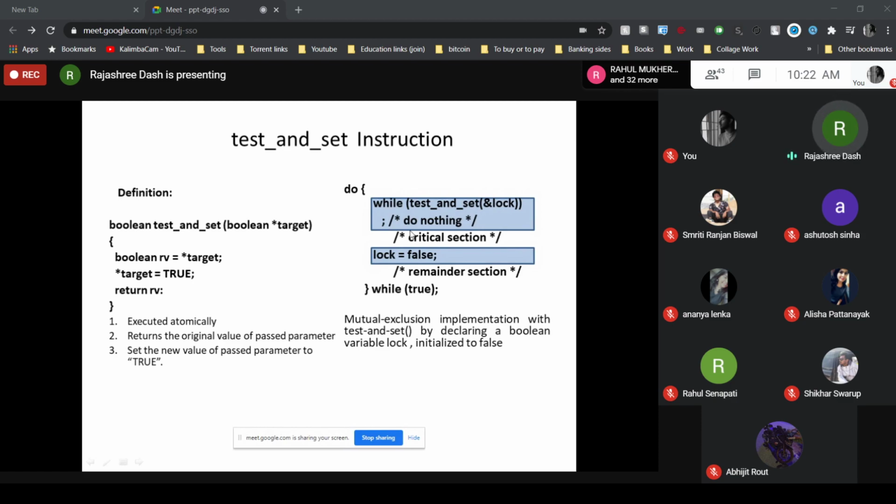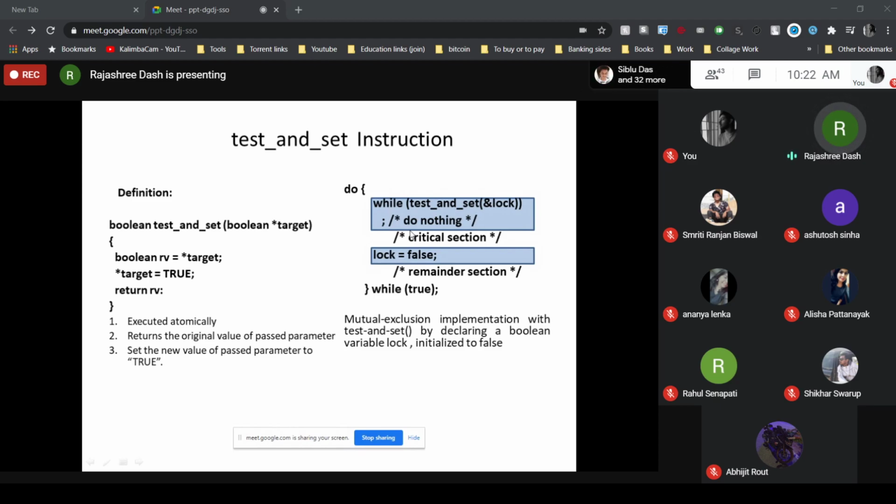As I have told you, test and set instruction will return the original value of the passed parameter and set its new value to true. Now, if the value returned is false, then the while condition will be false and the process will be able to enter the critical section.